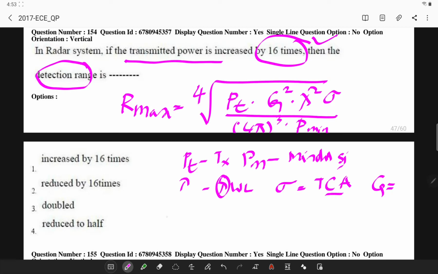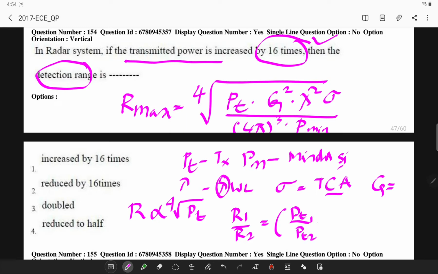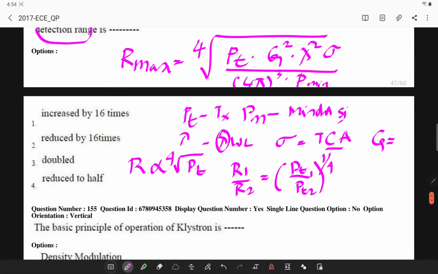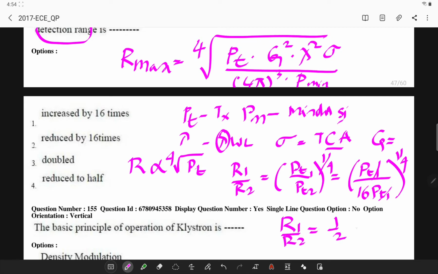So what is he saying? The transmitted power is increased by 16 times. So I can simply write R is proportional to the fourth root of Pt, or I can write R1 by R2 is equal to Pt1 by Pt2 power 1 by 4. Now it is increased by 16 times, so Pt2 is 16 times Pt1, power 1 by 4, or I can simply write R1 by R2 is equal to 1 by 2, or R2 is 2 times R1. Therefore the range is simply doubled.